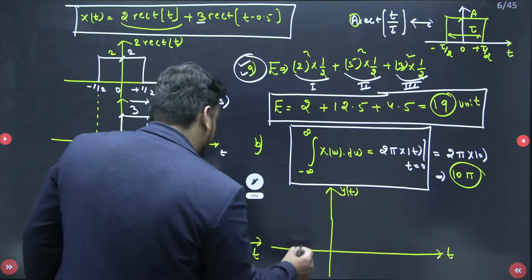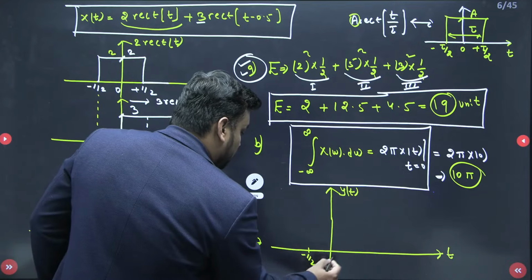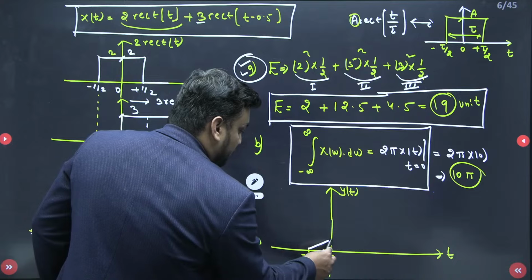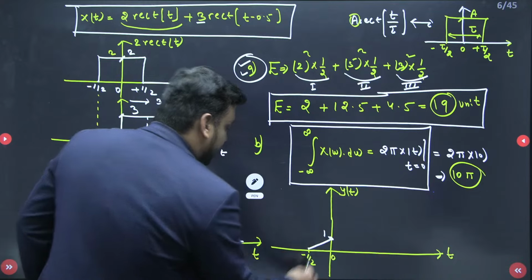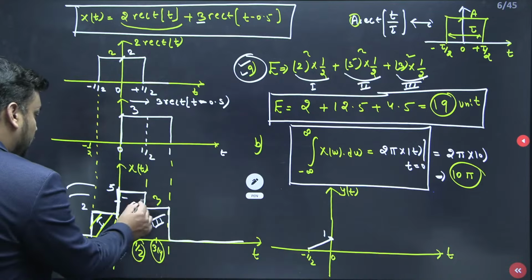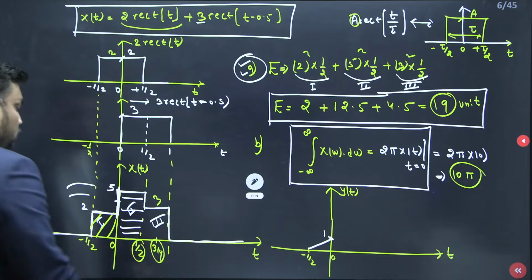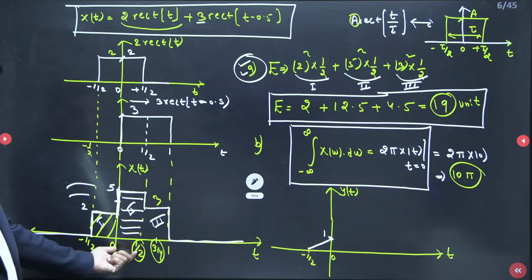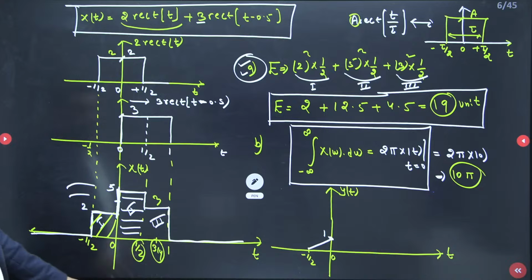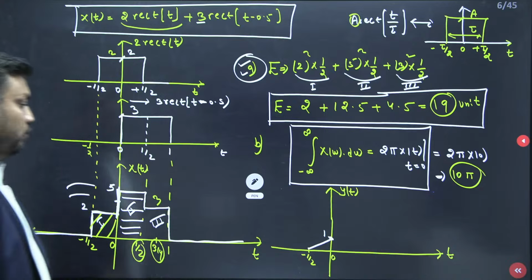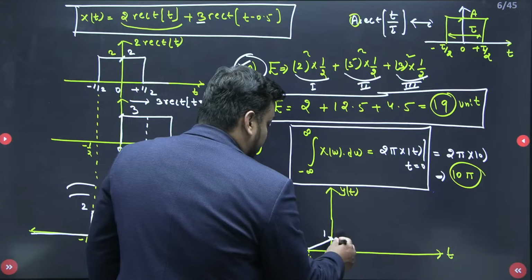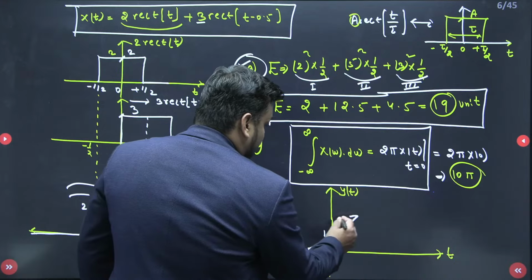So for area 1, from minus half to 0 you have to create a ramp signal which will carry 1 magnitude. Now finally here also you have to check the magnitude. Area 5 into half, so area will be 2.5. So with a 2.5 ramp you will reach 3.5 actually.